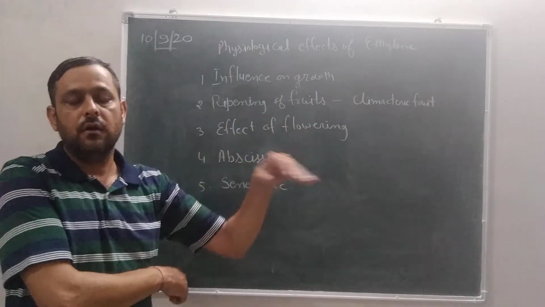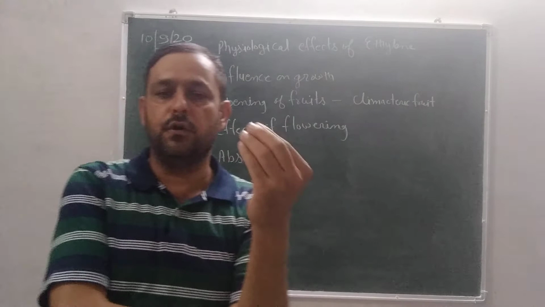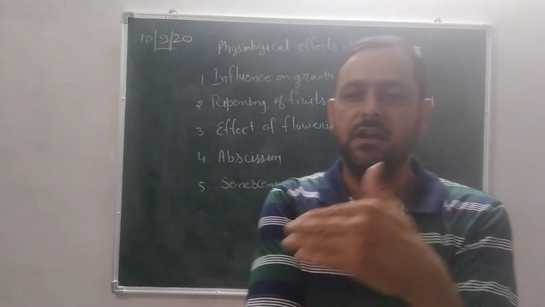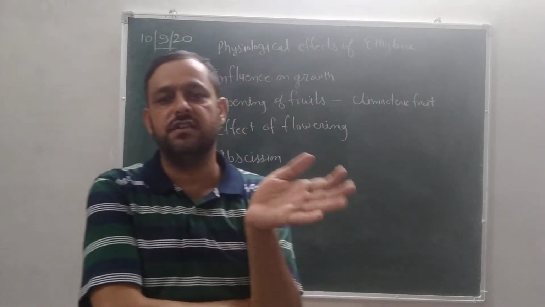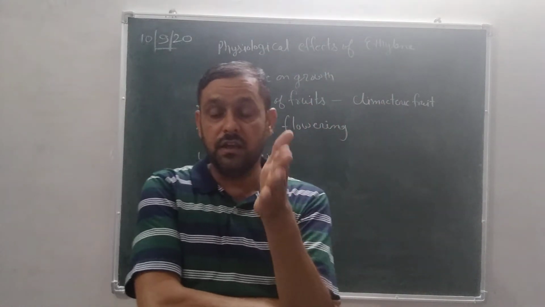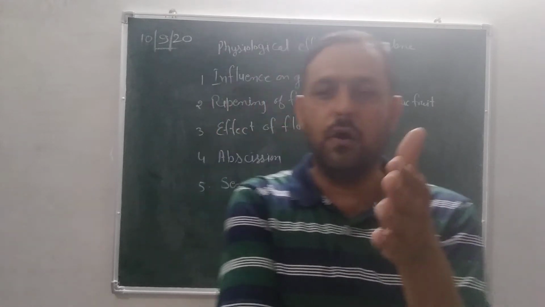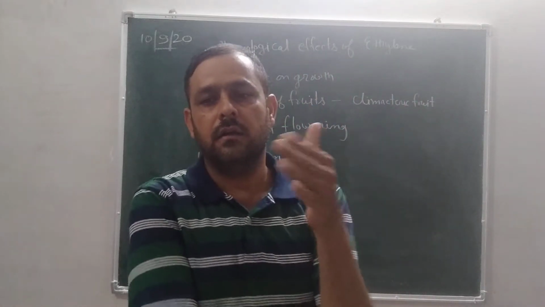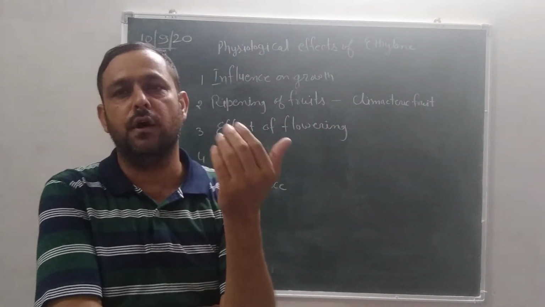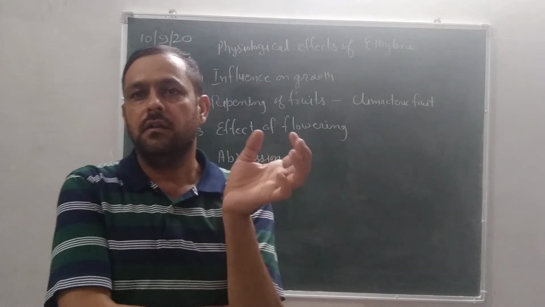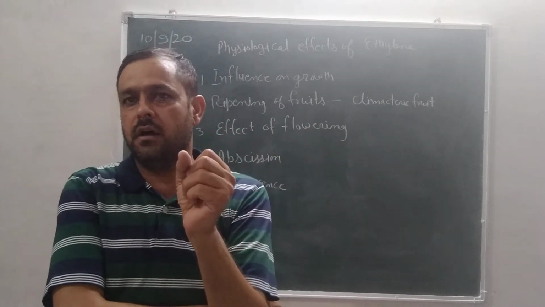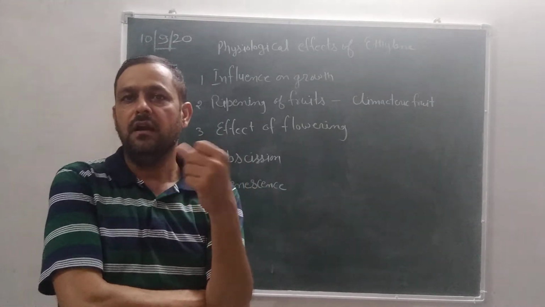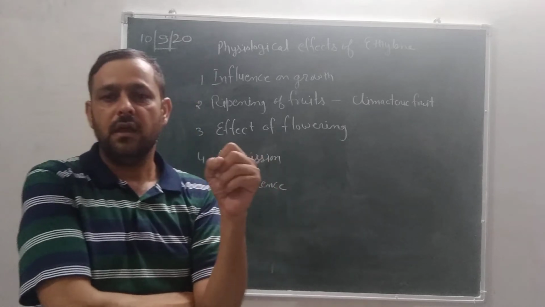Third, effect on flowering. Ethylene has an adverse effect on flowering in several plant species, but it increases flowering in mango, pineapple, etc. It improves female characters of flowers and increases the number of female flowers. Means the number of female flowers increases by ethylene and male flowers decrease due to spread of ethylene.